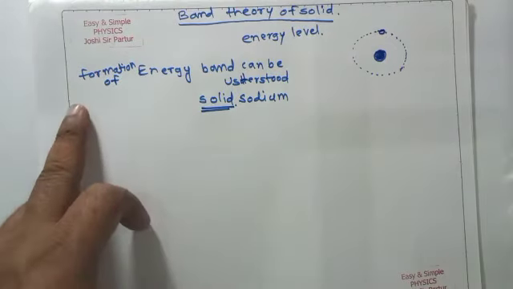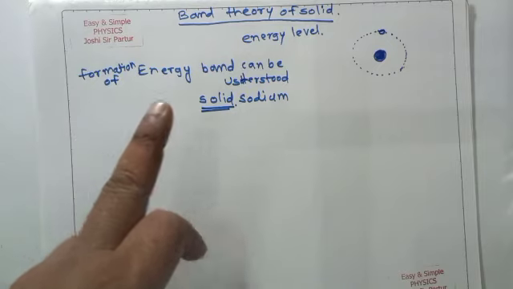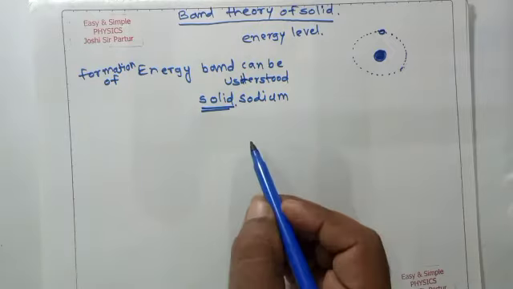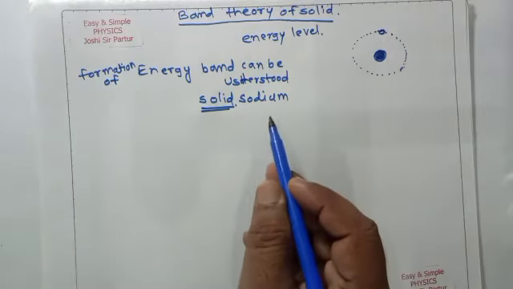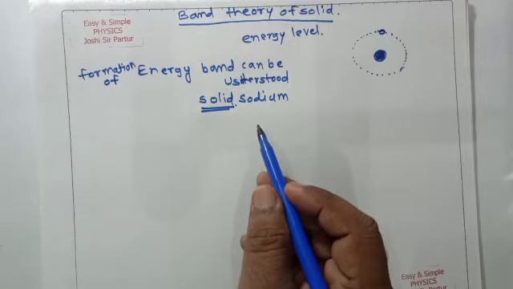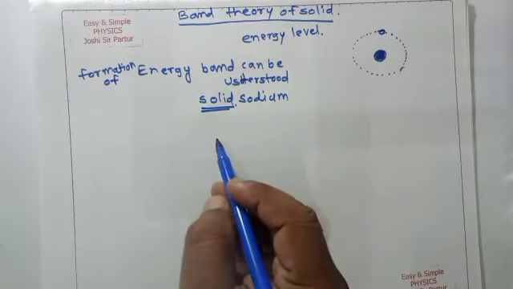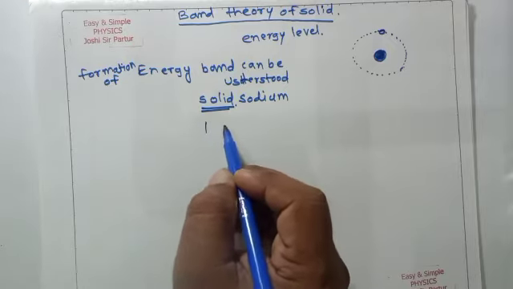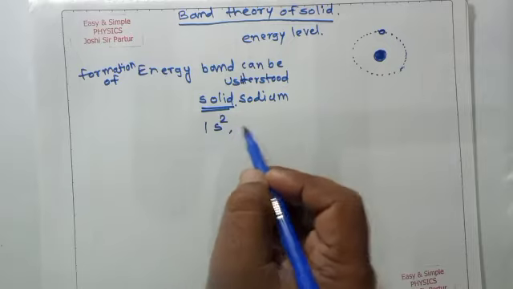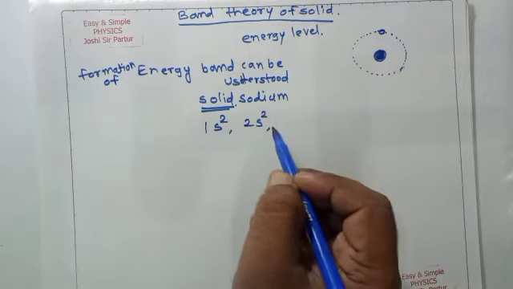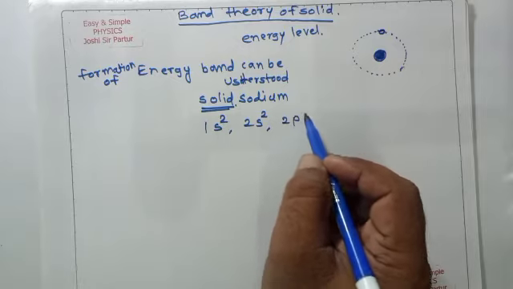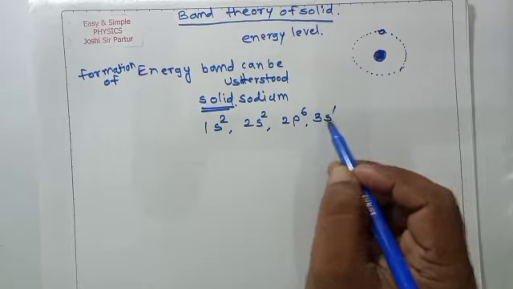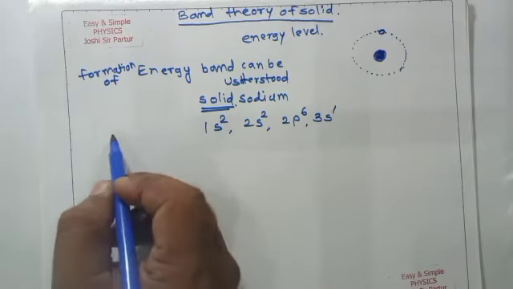For better understanding of the formation of energy bands, we consider the formation of solid sodium. The atomic number of sodium is 11, so its electronic configuration is 1s2 2s2 2p6 3s1.